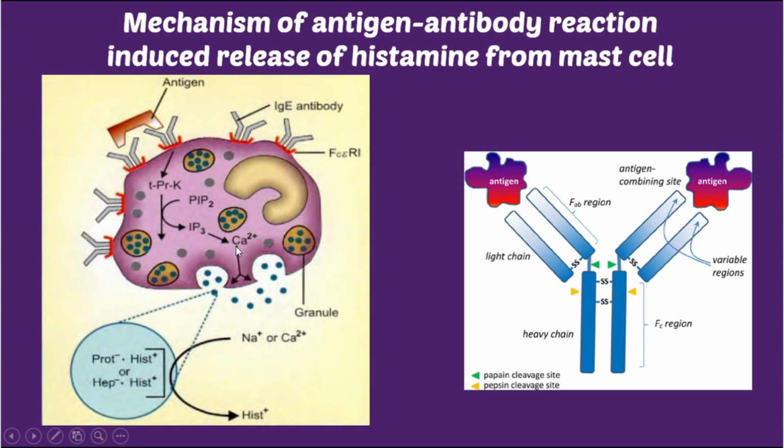Whenever there is release of calcium and protein kinase C, they will cause exocytosis of these granules. As soon as these granules come out, they will be present in extracellular fluid. As we have seen, histamine is bound with negatively charged protein or heparin, so there is exchange of sodium or calcium with histamine, and histamine is set free in extracellular fluid. So this is how histamine is released.